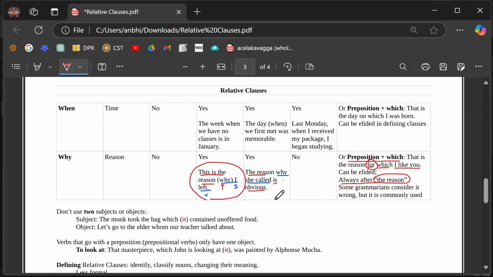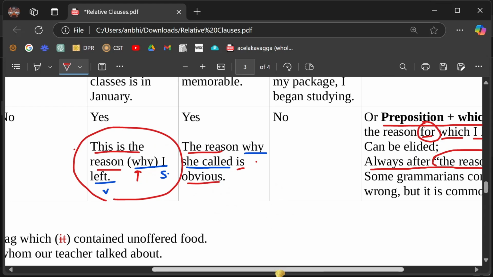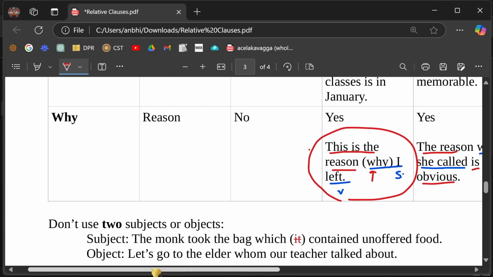Okay. Now, this is why. So, before we move on, it's always good, I think, for you to make a sentence.